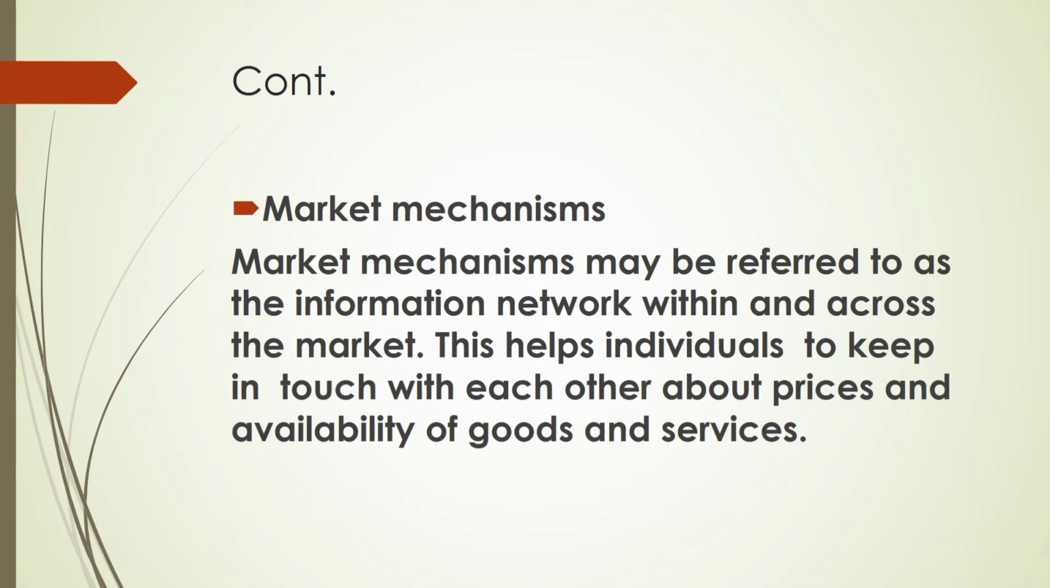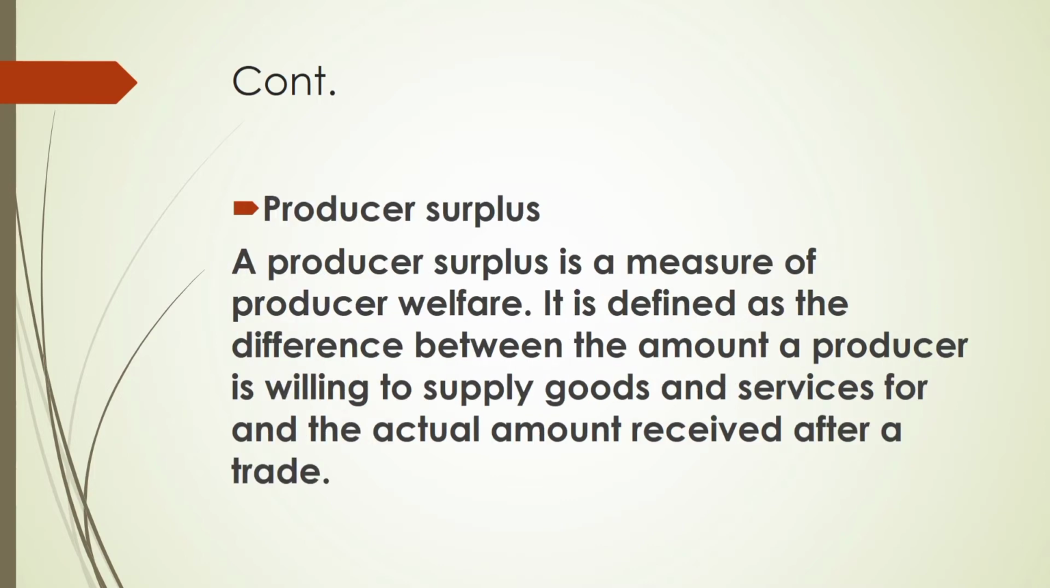This mechanism helps all individuals to keep in touch with each other about prices and the availability of goods and services. The main focus of demand and supply is to identify the relationship between consumers and producers. So we'll keep talking about consumers and producers across our discussion.